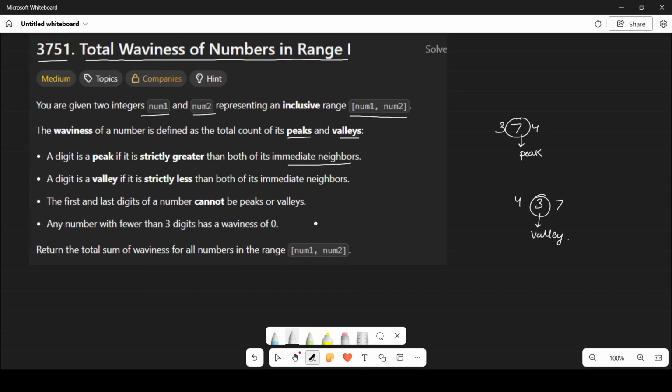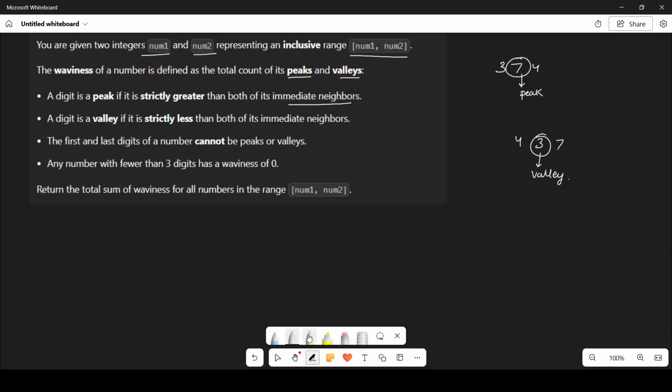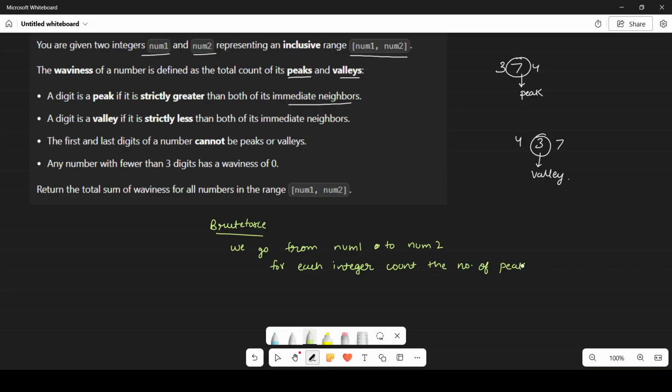According to the constraints, it can be easily solved using brute force. What is the brute force method? In the brute force method, we go from num1 to num2, and for each integer in between, we count the number of peaks and valleys.